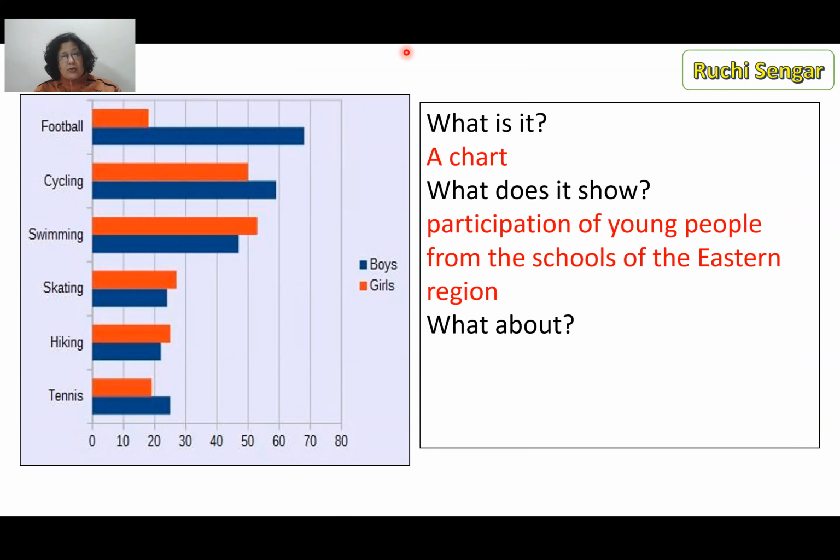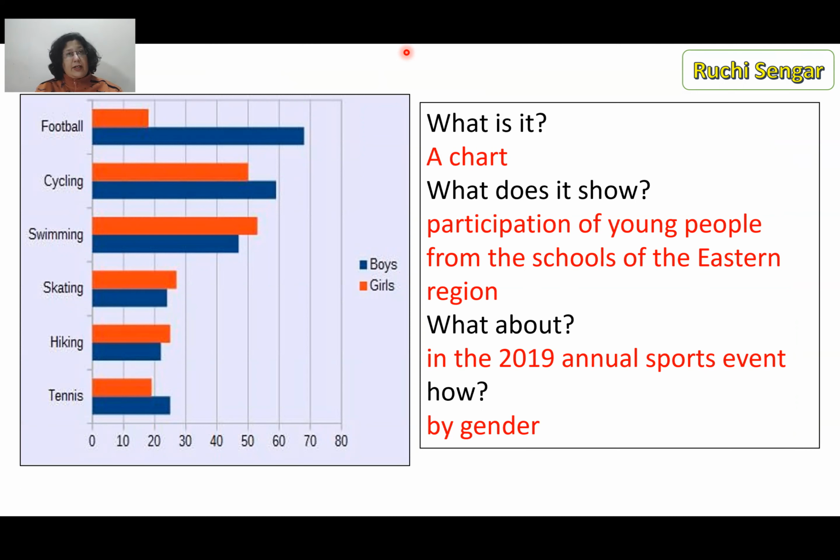What about? Okay, so it's in the 2019 annual sport. Even you could change the questions. I mean, you could phrase the questions differently, but the process is that you teach them to create the first couple of sentences right out of the question. And then, how is this participation of young people in the sports event in the chart shown? How is it shown? So it's shown by gender.